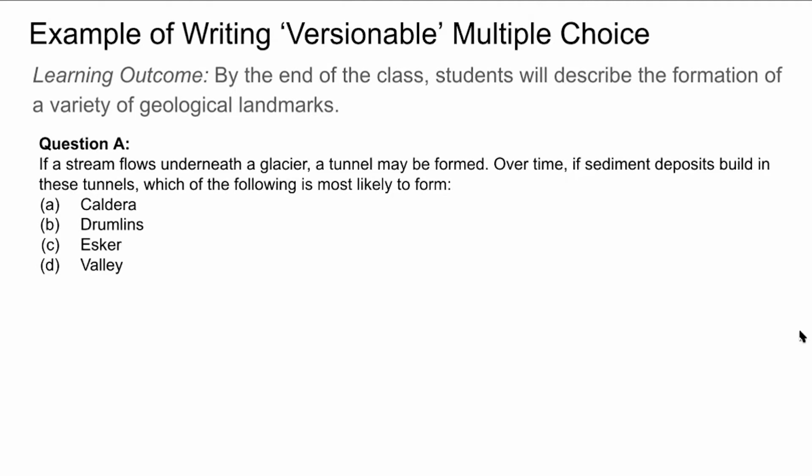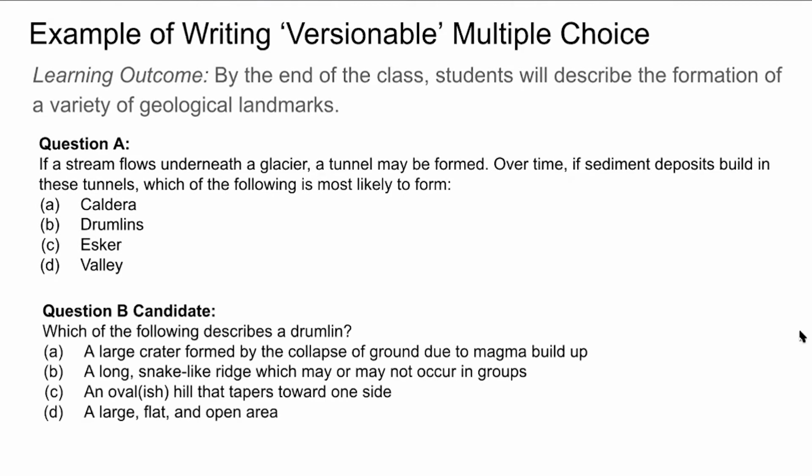Now, if I want to write a question that is for the same learning outcome, I'm going to be thinking about how can I talk about the formation of a variety of geological landmarks. There's another question that was on the same exam. Is this a candidate for being a version of question A? Question B says, which of the following describes a drumlin? And it gives 4 different options for a description of a geological landmark.